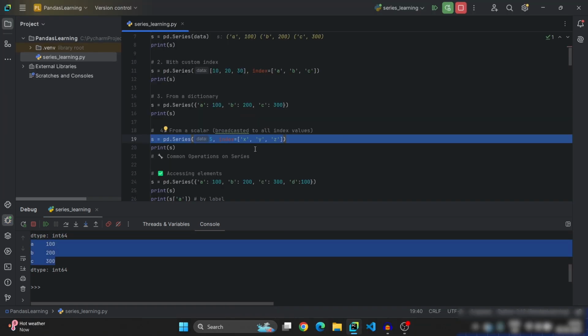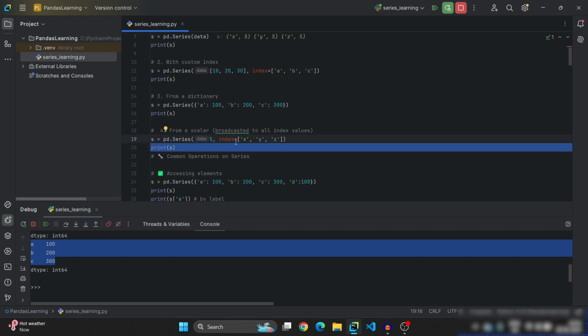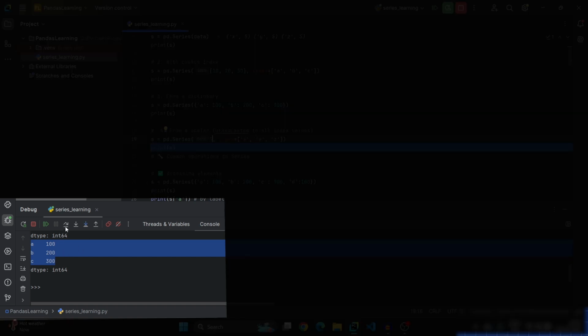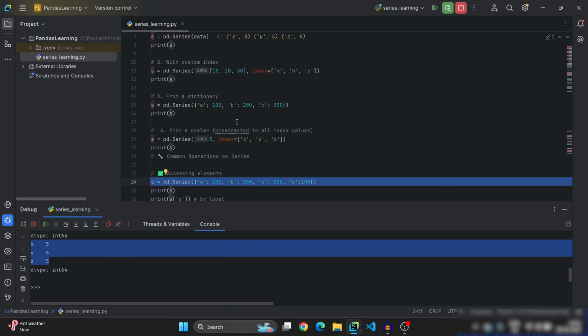Now if you want to assign a single value for multiple rows of a series, then you need to use pd.Series of 5, index equal to whatever you want, like ABC or XYZ or Alice, Bob and Ram, in this way. See, here the indices are XYZ but all the values are the same, which is 5. So it is nothing but assigning a scalar value to all the rows of a series with custom indices.